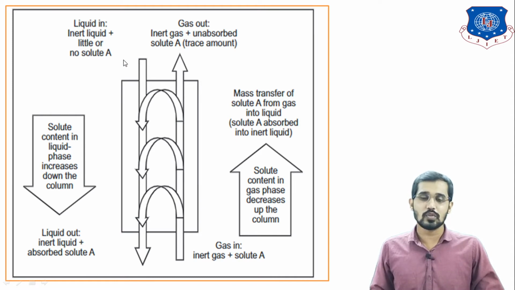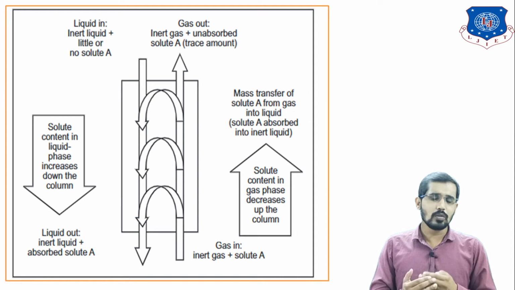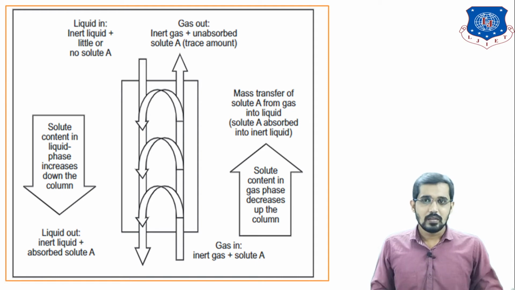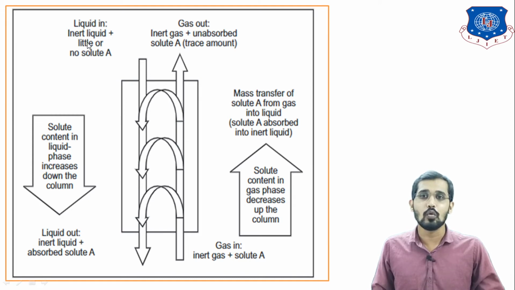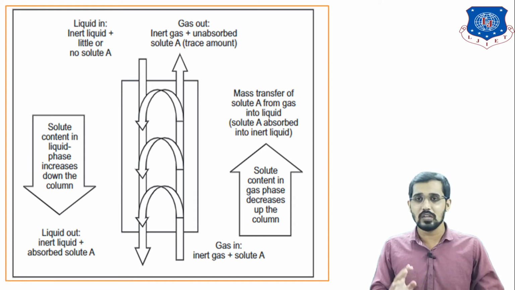But whenever the absorption process takes place, you can see the gaseous stream and this liquid stream come into contact. Whenever they come into contact, the ammonia from the gaseous mixture dissolves in this water. So we can see here the outlet stream of the liquid. Liquid outlet is nothing but inert liquid. I told you that inert liquid or inert gas means there is no variation in that component between the inlet stream and outlet stream.